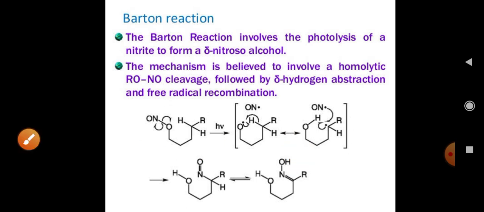In such a way, there is formation of OH group at the nitrogen. This is delta nitroso alcohol. In such a way, in Barton reaction, the nitrite gets converted into delta nitroso alcohol.